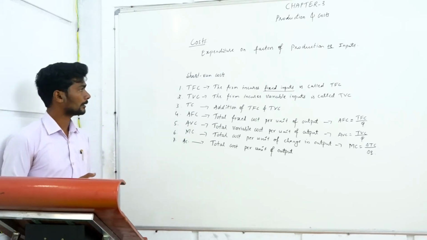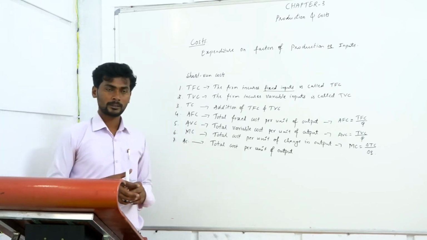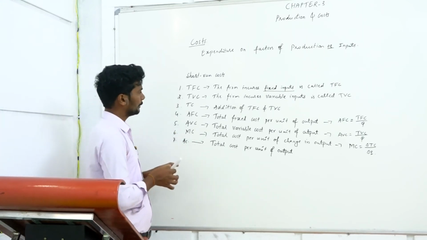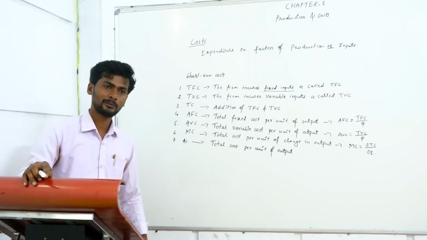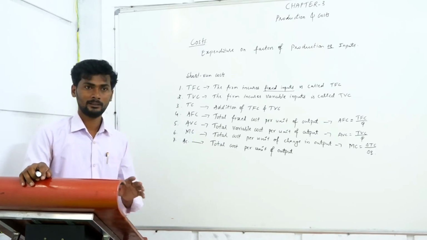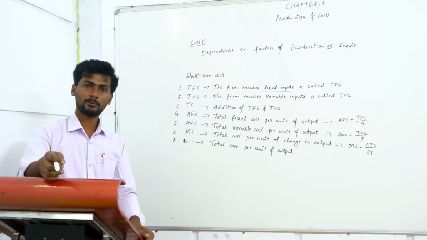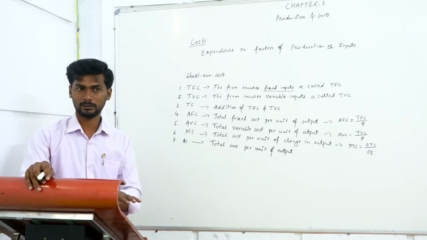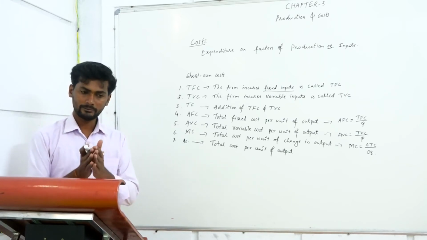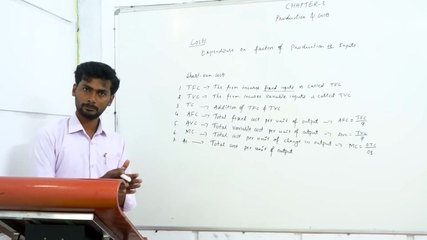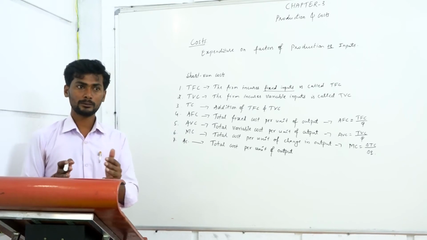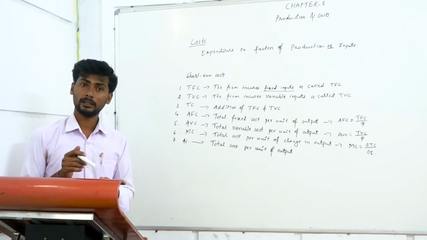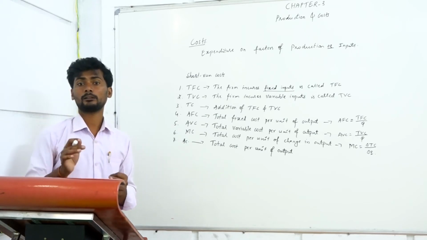Okay. Then the next one, what is TC? Total cost. When we add TFC and TVC, we will get TC, which means total cost. A firm has two types of cost, that is fixed cost and variable cost. When we add variable cost and fixed cost, we will get total cost.